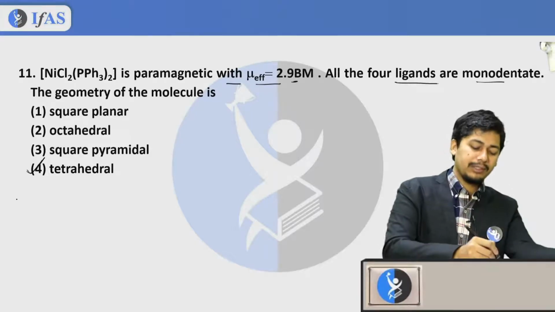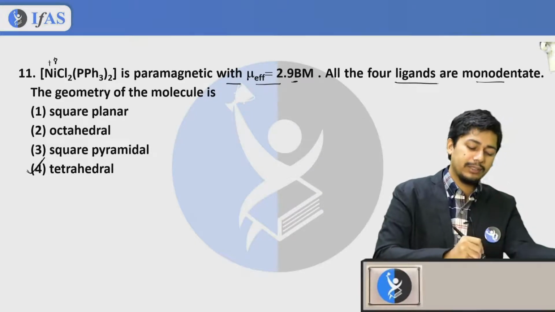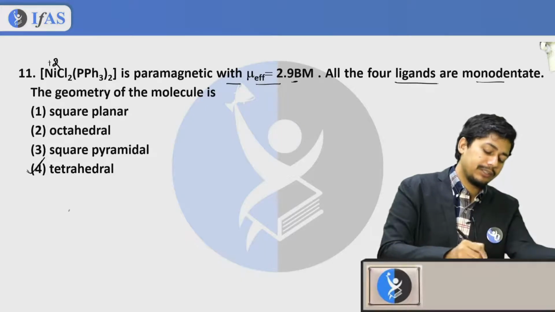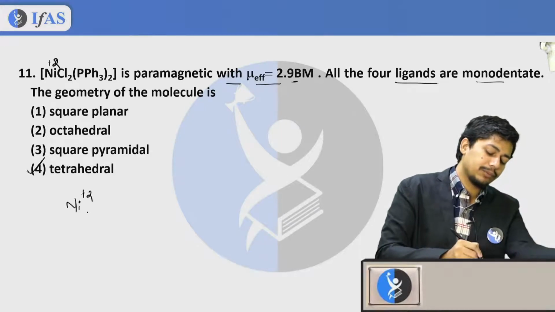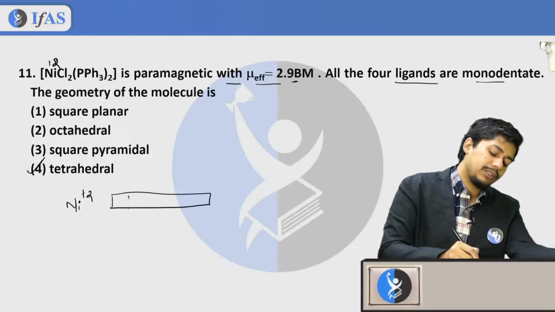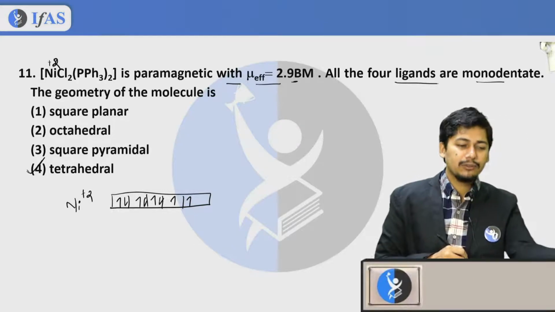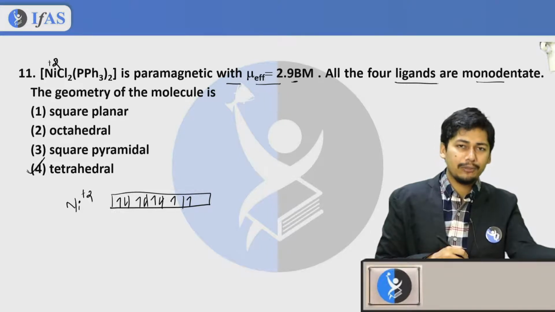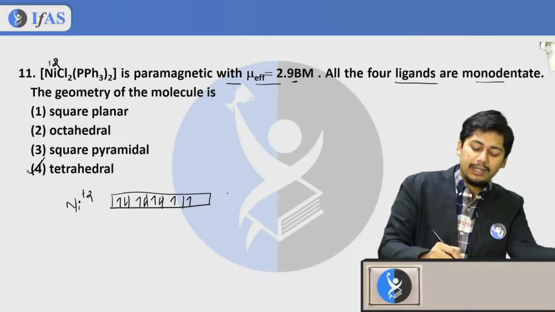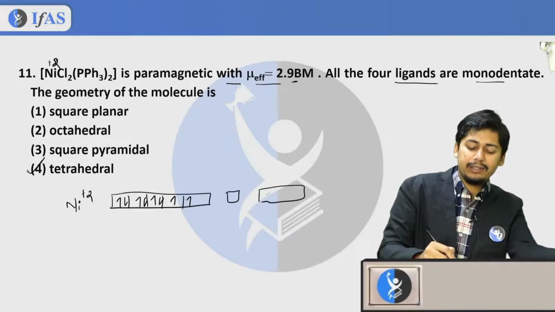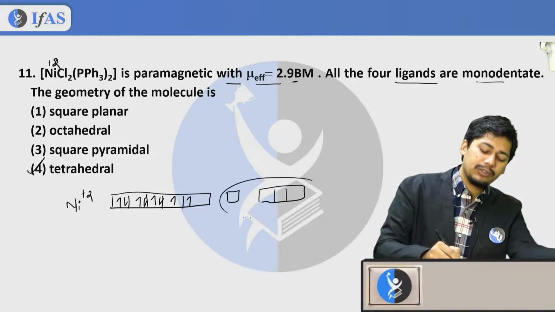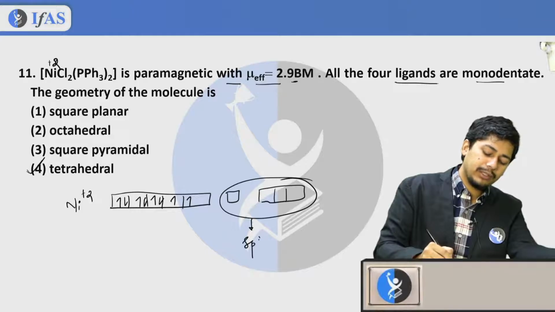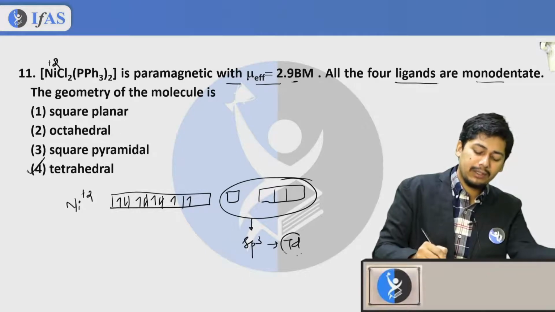Why? Because if you see here, nickel is present in plus 2 oxidation state. Okay, Ni is in plus 2, so I have a d8 configuration of nickel: 1, 2, 3, 4, 5, 6, 7, 8. This is going to be the picture of electrons present in the orbitals of nickel, and here we find S and here we find D. So this is going to be sp3 hybridization, that means a tetrahedral arrangement.